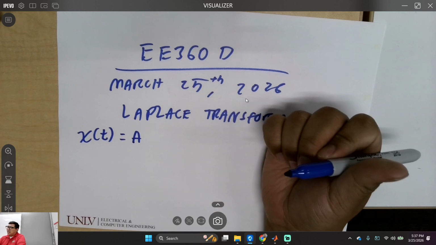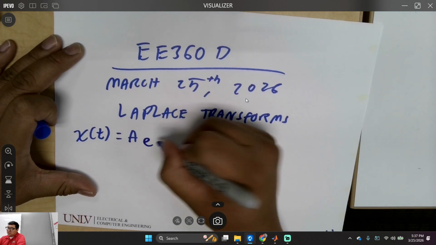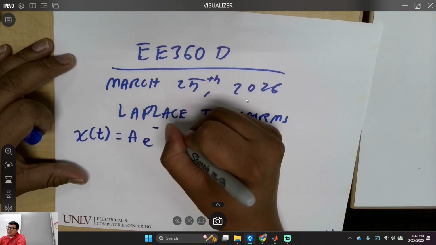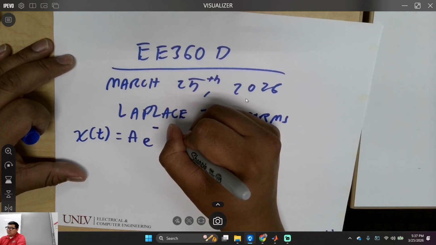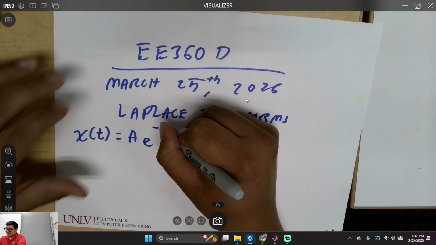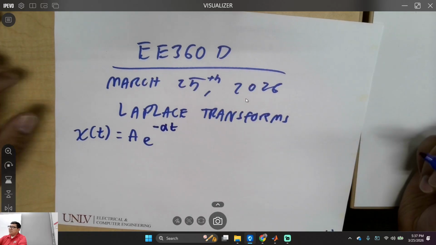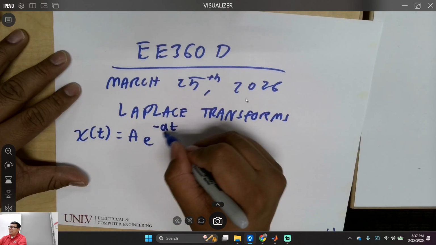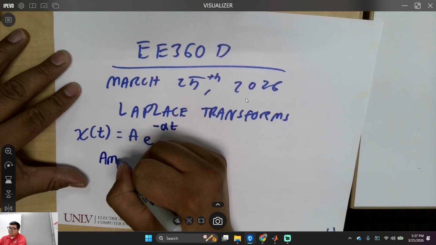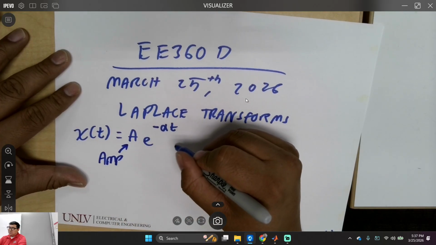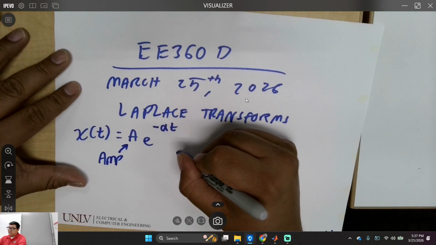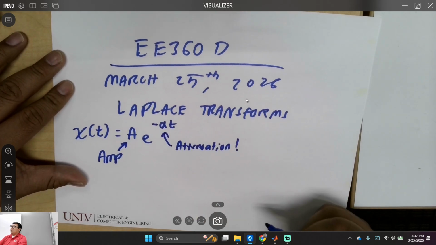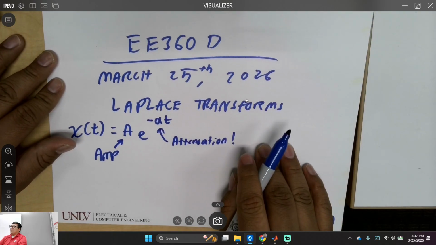And it's going to change over time, and I don't know what it is, but let's just put an exponential. I'm just going to throw in e to the minus, do I want to do a or alpha? Let's do alpha, alpha t. Good signal. It's got a magnitude, and it's got some type of decay, and we call it an attenuation, right? Is that cool with everybody? You guys know why I call it attenuation?